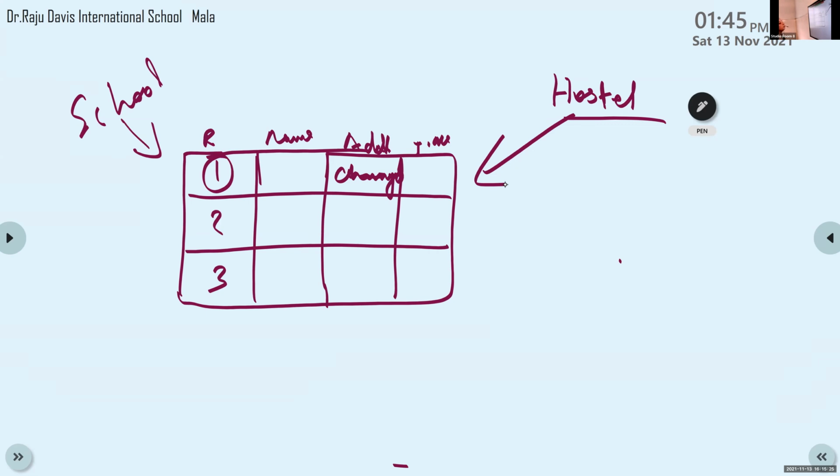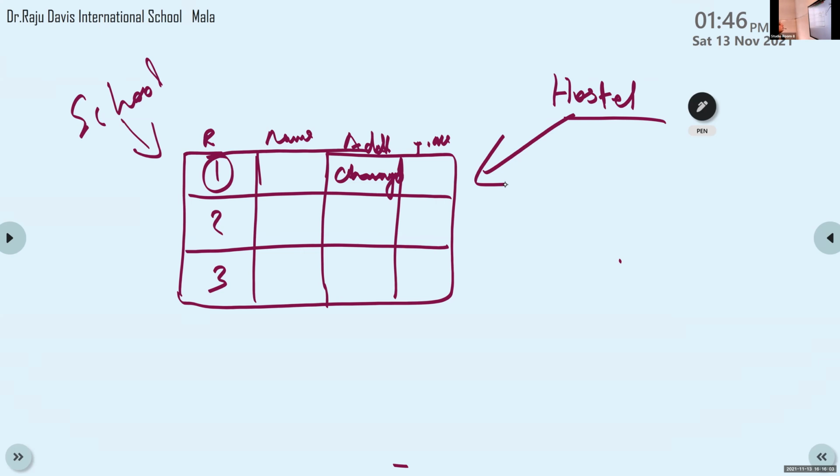In a bookkeeping system, we are using 2 sets of registers for storing the same data. For storing the same data we are using 2 books. It is not needed in the case of DBMS. In DBMS, we use only 1 table for storing the student details, and this table is accessed by school staff and also used by hostel staff. Okay, that is data redundancy. We can avoid data redundancy.